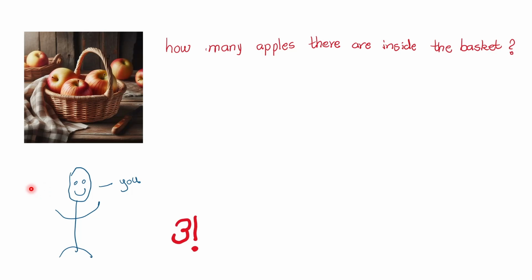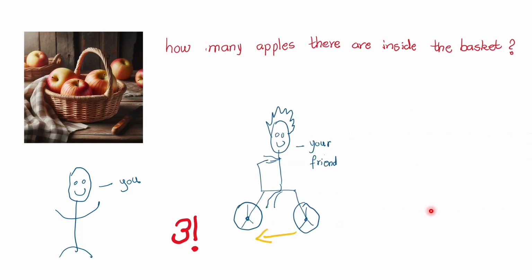Right? But I'm not convinced. I'm not satisfied. I want to cross check with someone else. So I ask your friend the same question, but your friend happens to be moving on a bicycle. He's going to the left on a bicycle. As he moves to the left, he looks at the apples, counts them one, two, three, and tells me there are three apples.